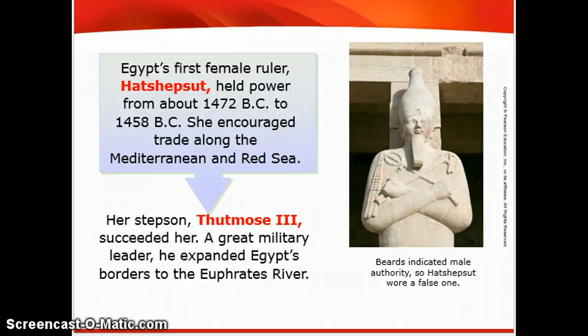She encouraged trade along the Mediterranean and Red Sea. Now Hatshepsut took power because she was supposed to be the regent for her stepson Thutmose III. She kind of kept power a little longer than she was supposed to. Thutmose III was grown up and she was still considered pharaoh. It's important to note, she was considered a pharaoh, not a queen. She had absolute power in Egypt at the time from 1472 BC to 1458. Thutmose III will succeed her.